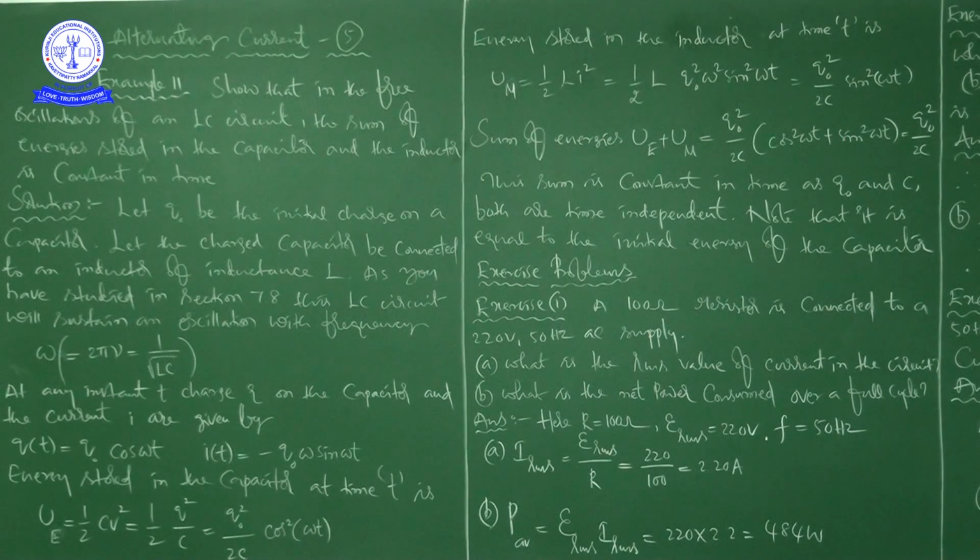Reactance XL is equal to 2 pi f into L. By substituting the values, we get the resultant reactance. Now the current is epsilon RMS by XL. By substituting this value, finally we are getting 15.9 amps. That is the RMS value of current he is asking.